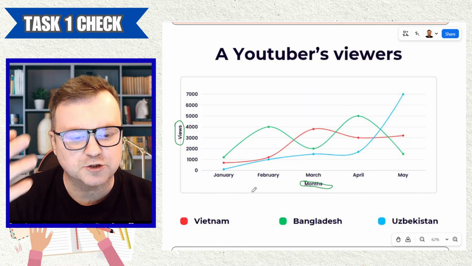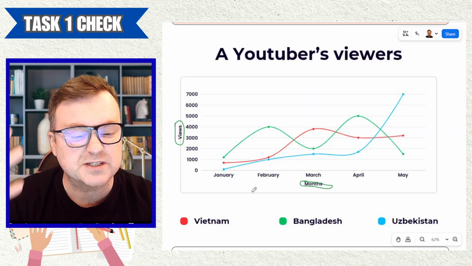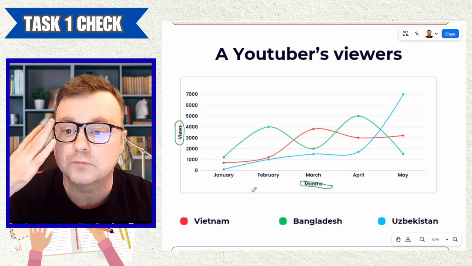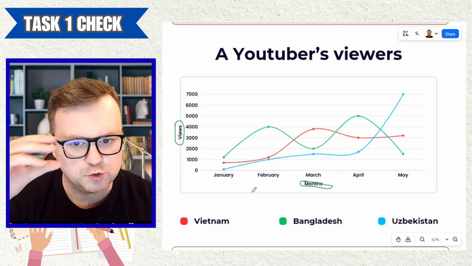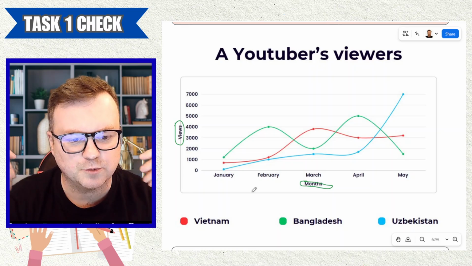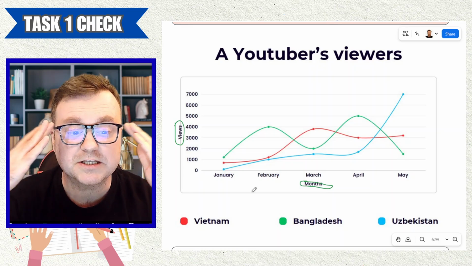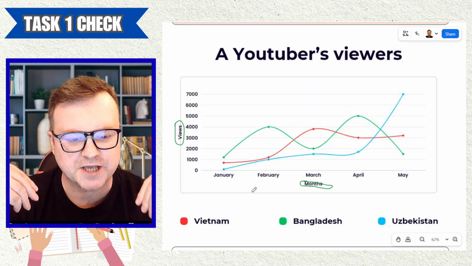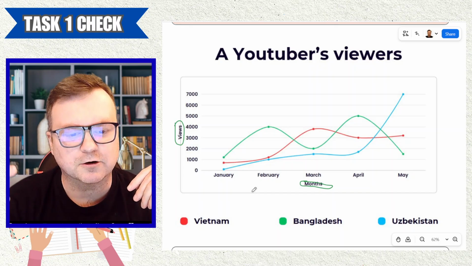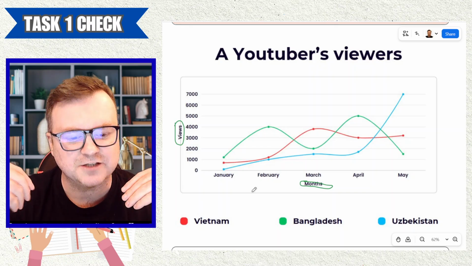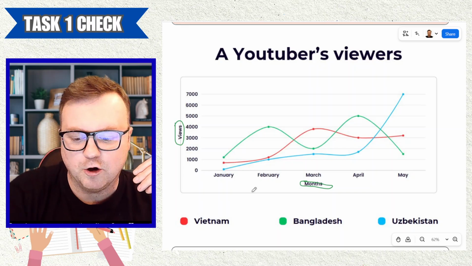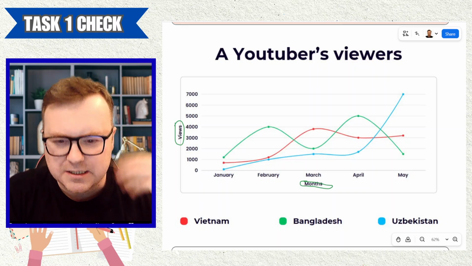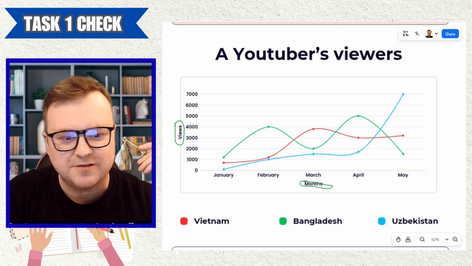We know in the introduction we're just going to say what the graph shows. In the overview, I want to mention two key takeaways, two key bits of information in a general sense, and then body paragraph 1 will go into detail of key feature 1. Body paragraph 2 will go into detail of key feature 2. So I need to think about what those two key features are.